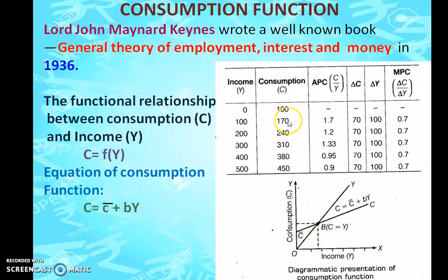Okay, now coming to the consumption, even if your income is zero, you're going to consume. So that's the reason your consumption C is going to start from the y-axis. Here, because it's 100, it will be marked from 100. And as your income increases, the consumption is also going to increase. So that's the reason your consumption curve is also at an increasing trend. Between income and consumption, if you see, they both have a positive relationship. Why? Because as your income increases, the consumption also increases.